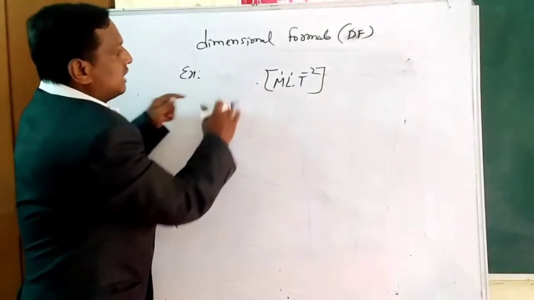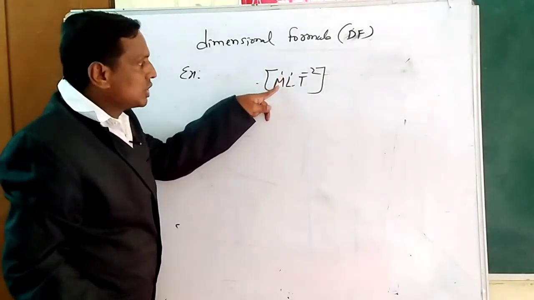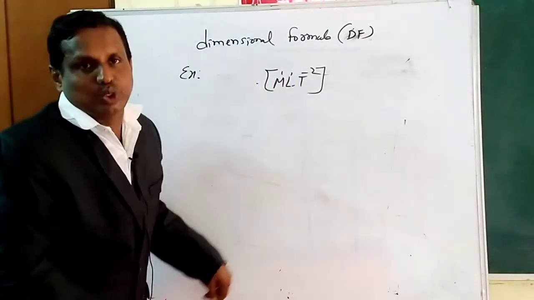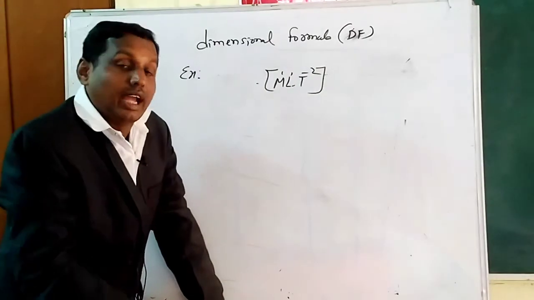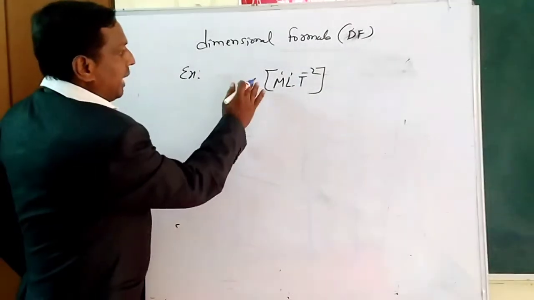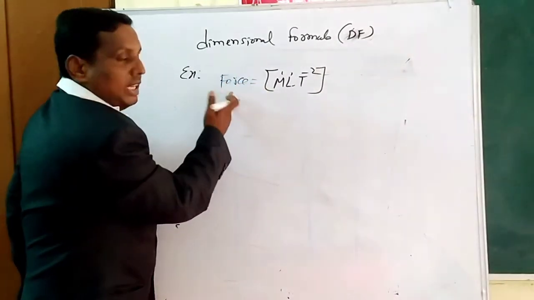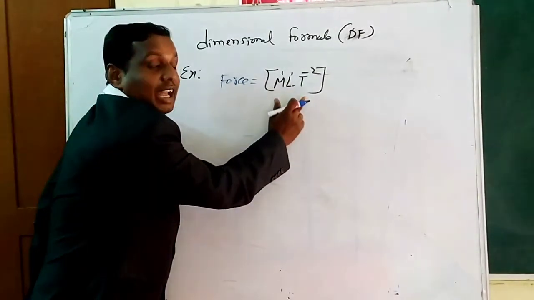So the power, M power 1, means mass dimension is 1. Length dimension is 1. Time dimension is minus 2. The powers are known as dimensions. Next, after the dimensional formula and dimensions, comes the dimensional equation. Suppose on the left side we have force, a derived physical quantity, and on the right side the dimensional formula.